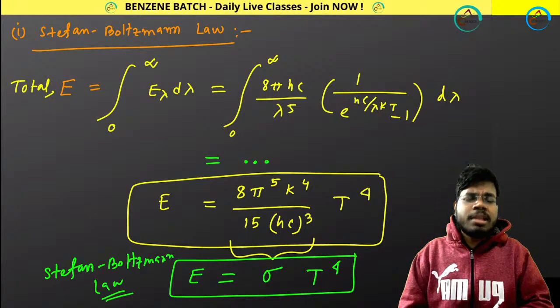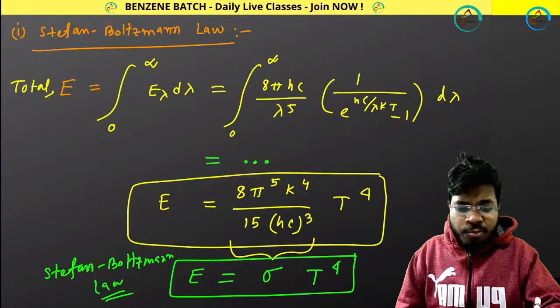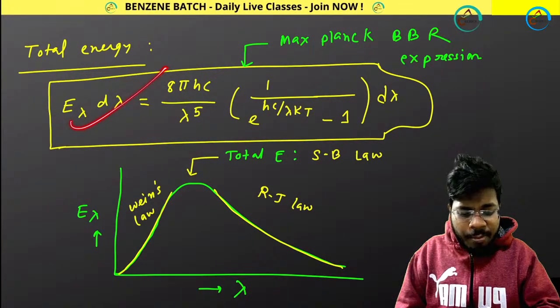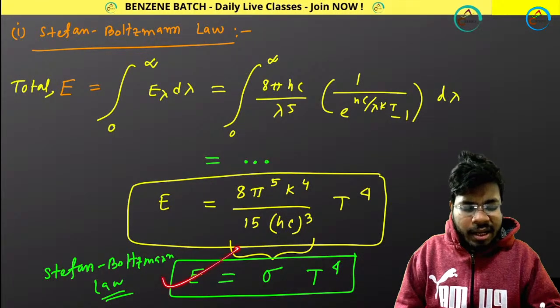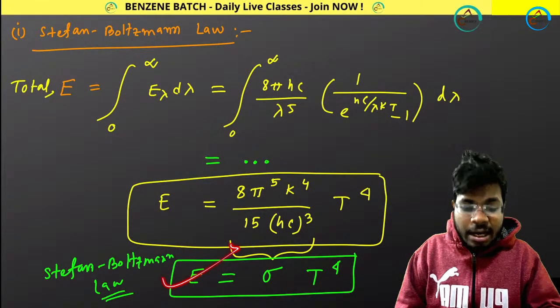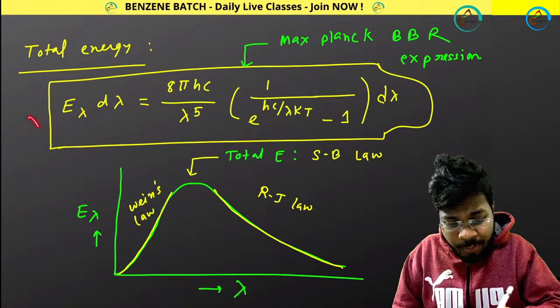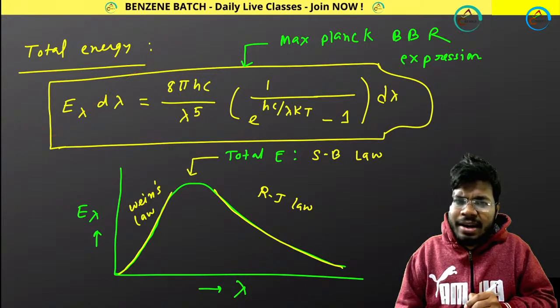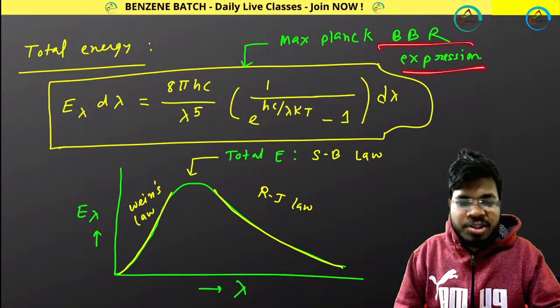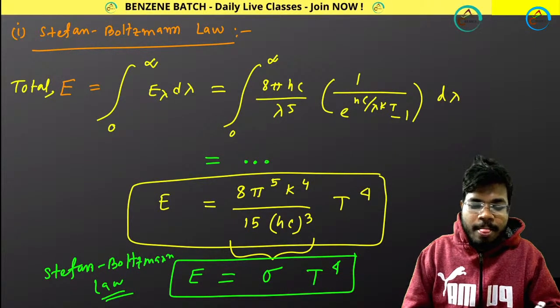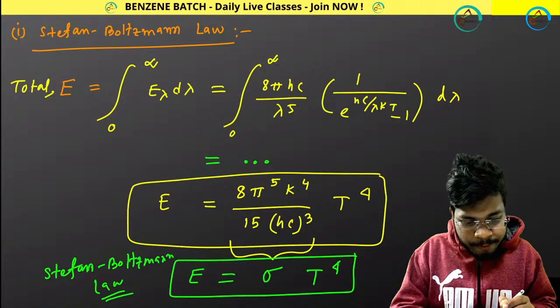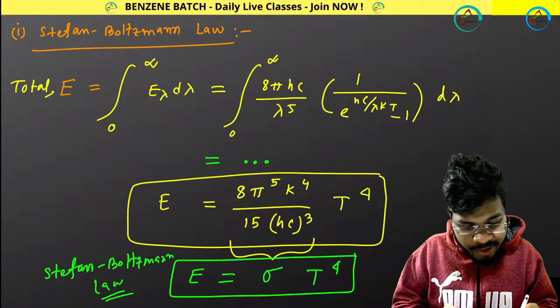It is nothing but the Stefan-Boltzmann law. That means from Max Planck's equation I am getting the Stefan-Boltzmann law. From a quantum mechanical law I am getting a classical law. That means Max Planck's blackbody radiation expression is satisfying the Stefan-Boltzmann law.